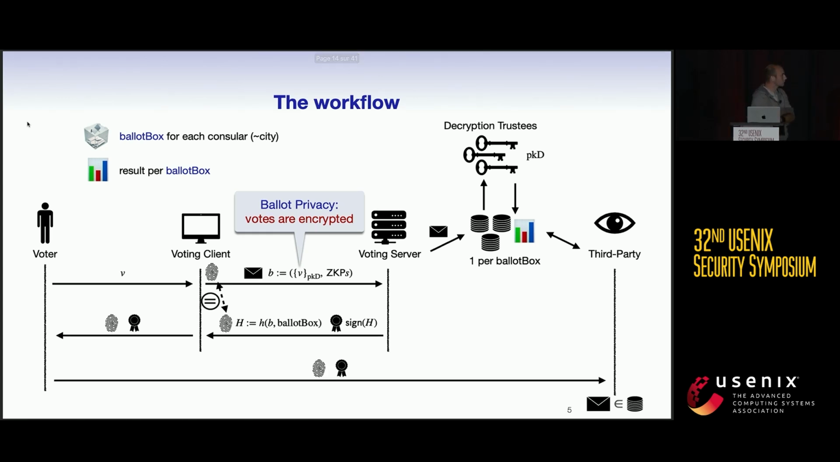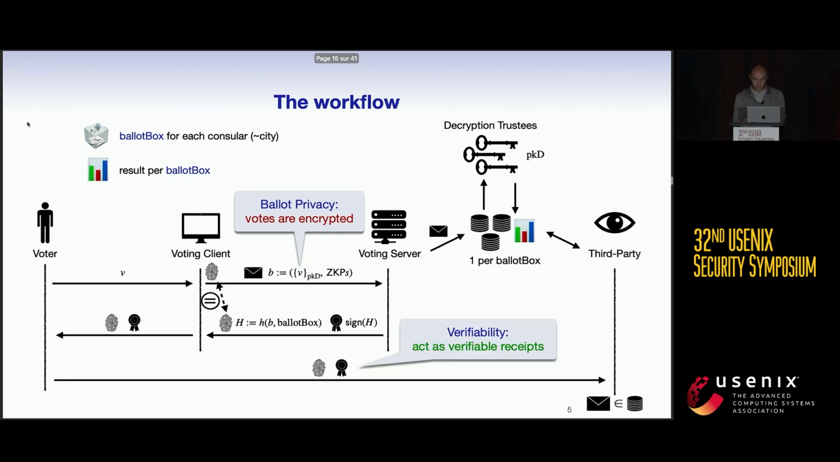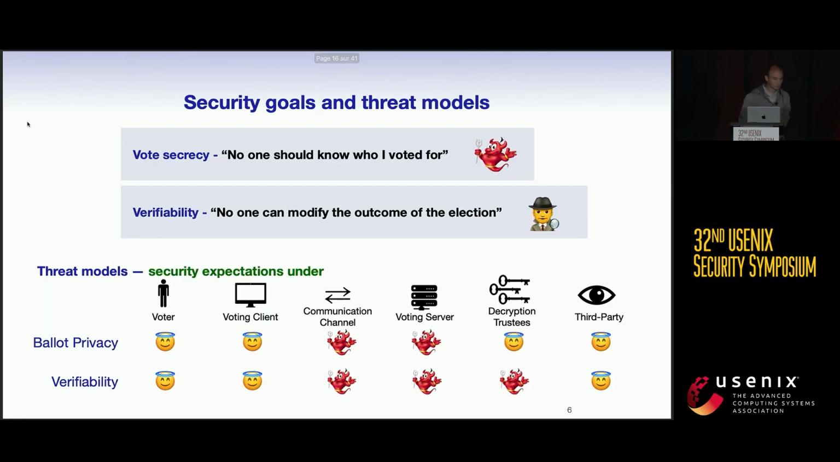The third party also provides another service to the voter, which consists in collecting the different receipts the voter stored during the voting phase, and using them to check that they correspond to ballots included in the ballot box. So the receipt is just used to ensure the verifiability of the system. This is the workflow of the system, and based on this, we can almost do the security analysis.